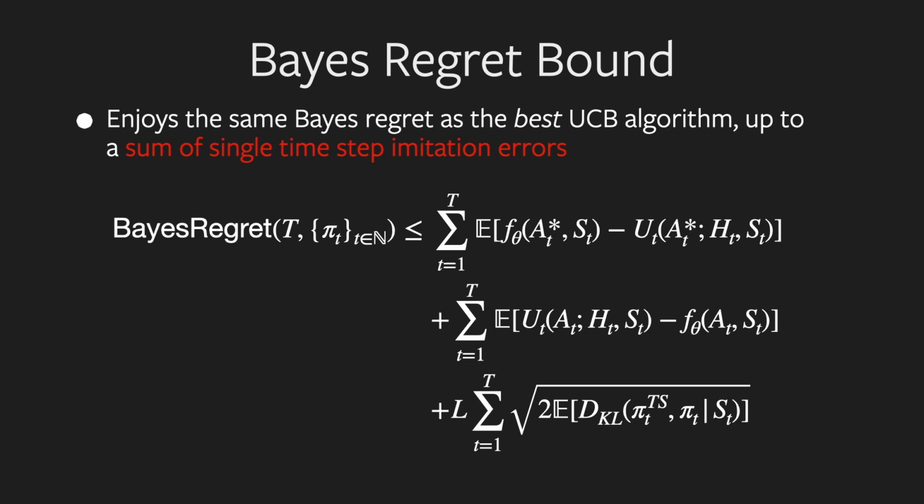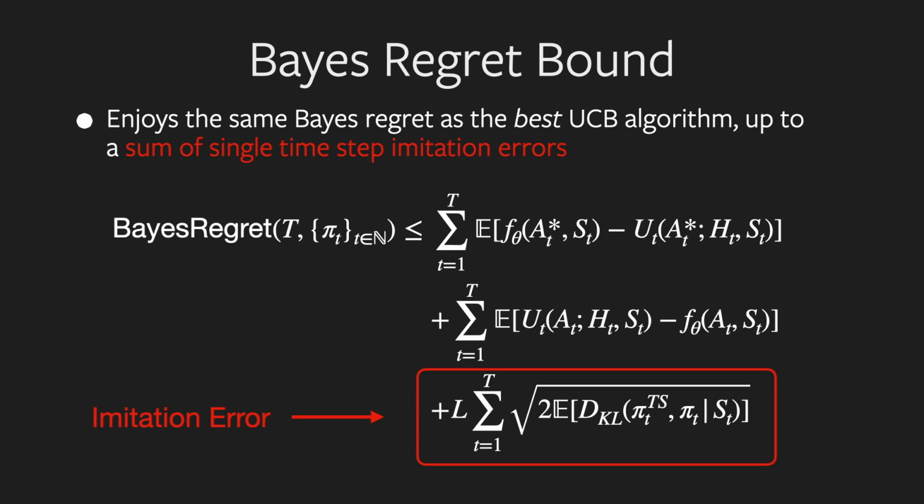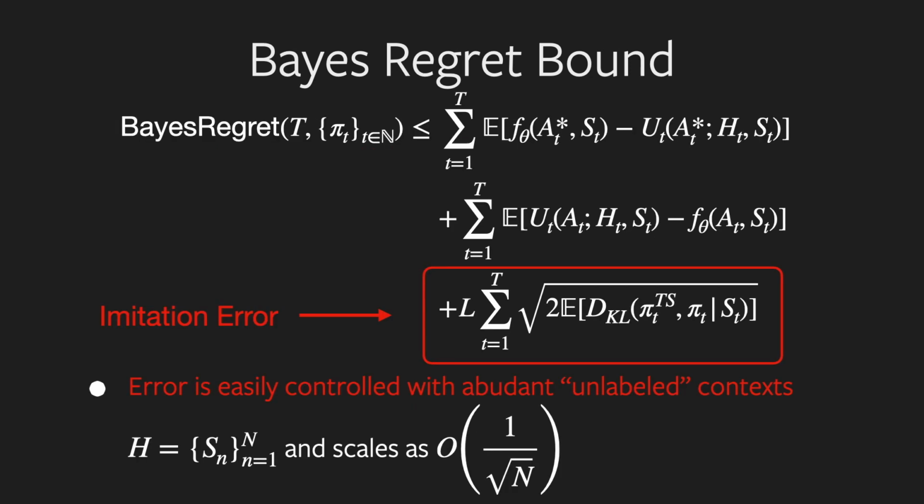We find that our imitation learning algorithm enjoys the same Bayes regret as the best UCB algorithm up to a sum of single time step imitation errors. Importantly, these errors can be easily controlled in the presence of abundant unlabeled context.